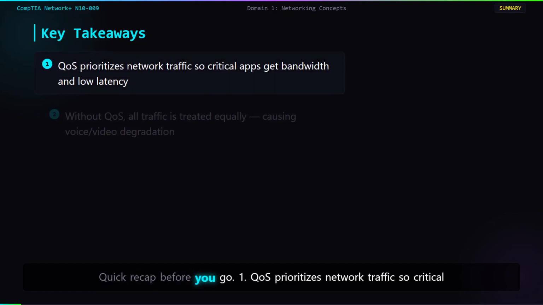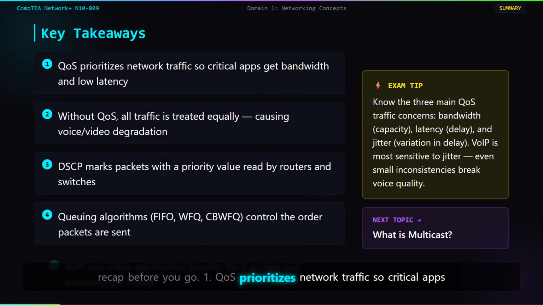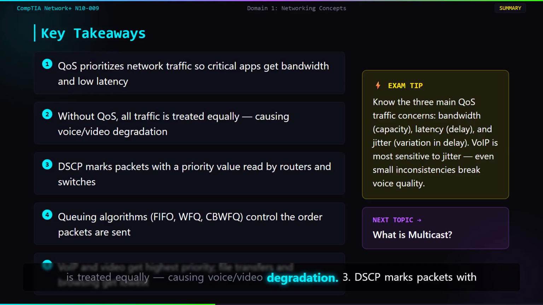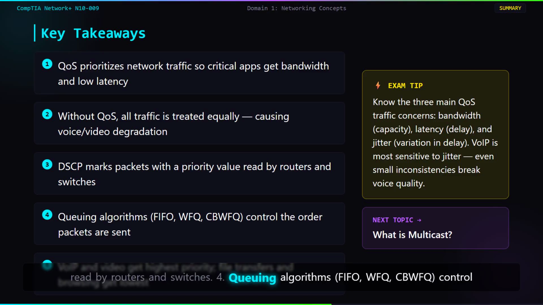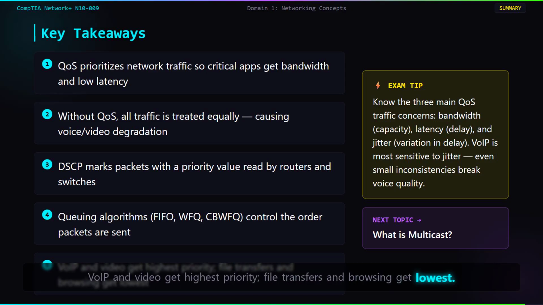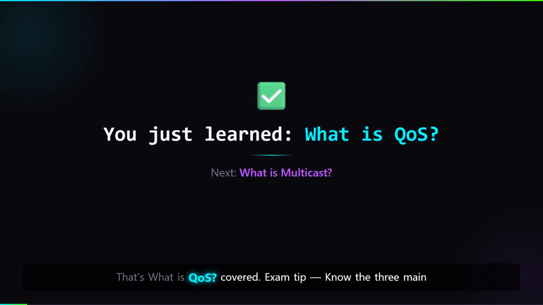Quick recap before you go. One: QoS prioritizes network traffic so critical apps get bandwidth and low latency. Two: without QoS, all traffic is treated equally, causing voice and video degradation. Three: DSCP marks packets with a priority value read by routers and switches. Four: queuing algorithms, FIFO, WFQ, CBWFQ, control the order packets are sent. Five: VoIP and video get highest priority, file transfers and browsing get lowest. That's what is QoS covered.